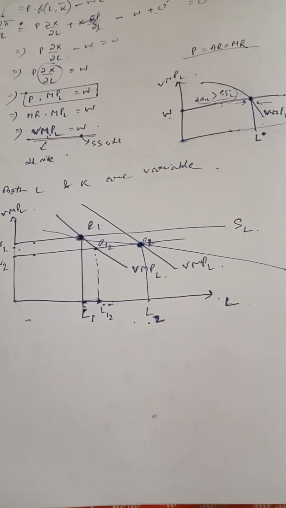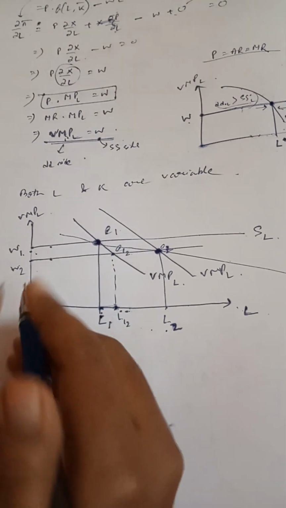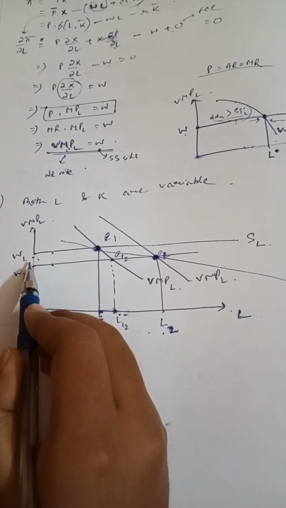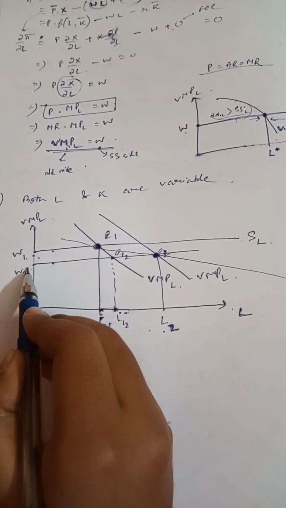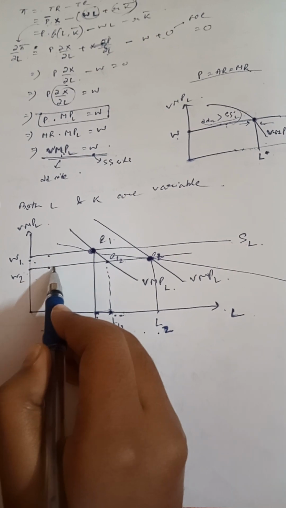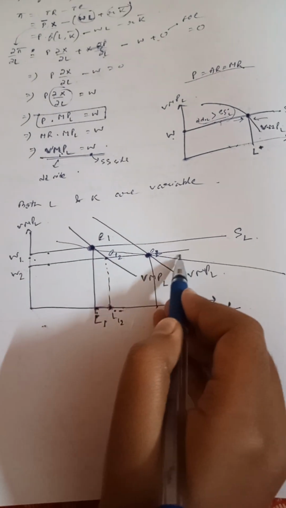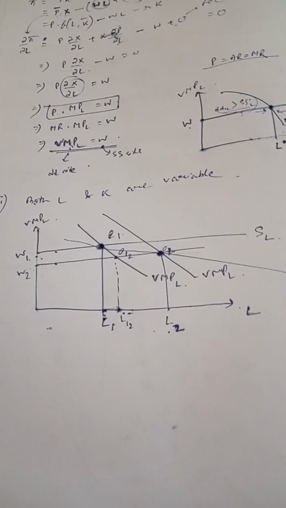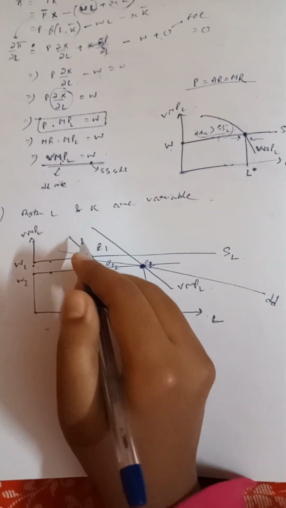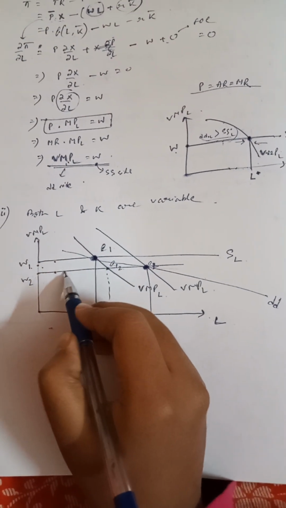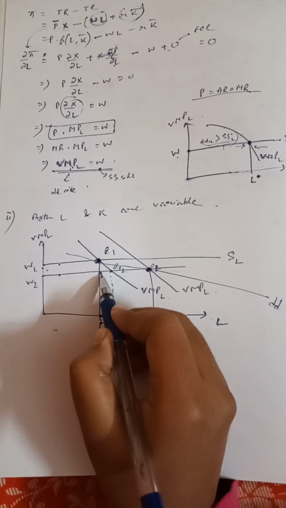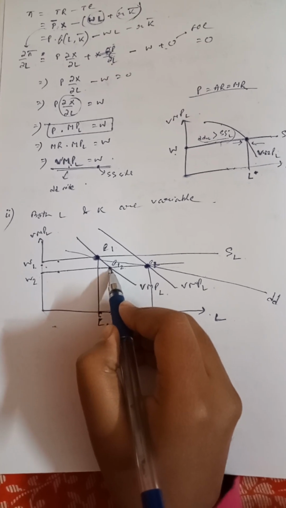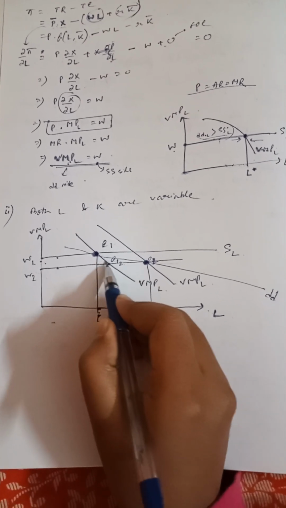Now if somehow there is a wage cut, and the wage reduces from W1 to W2, we can see that the demand for labor increases, and the new equilibrium is E12.